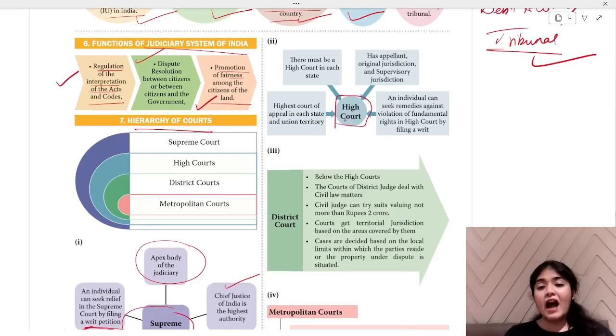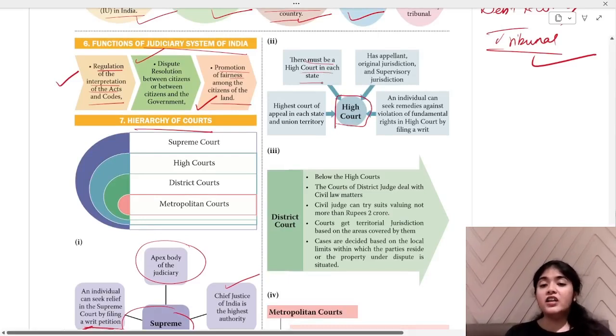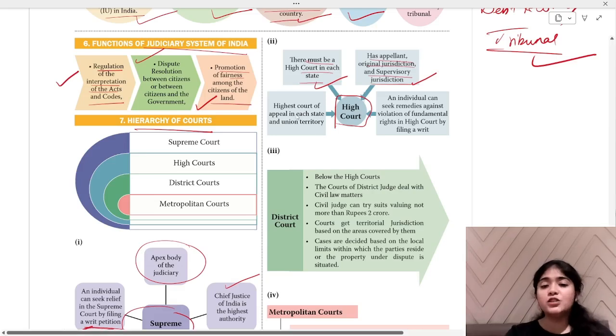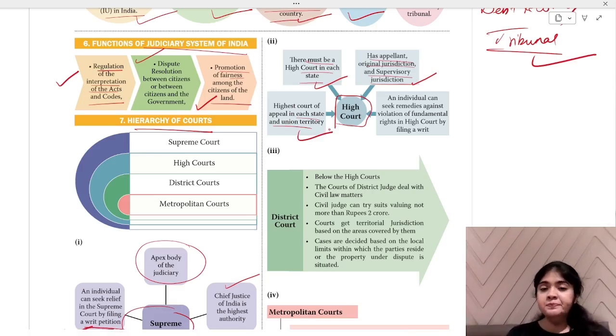Then we have our High Court. There must be a High Court in each state. Each state should have a High Court. It has appellate, original jurisdiction, and supervisory jurisdiction. So it has appellate and original jurisdiction and supervisory jurisdiction over the people. It is the highest court of appeal in each state and union territory. For each of your states, the highest court of appeal where you can go is your High Court.